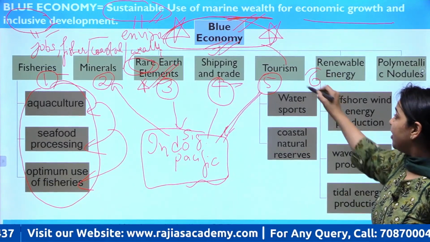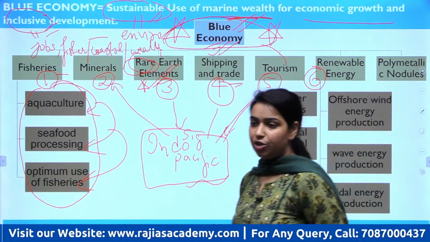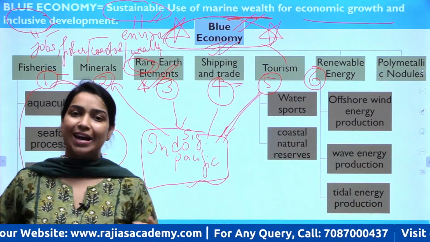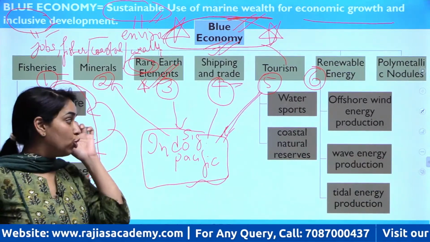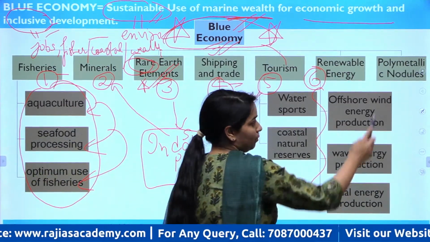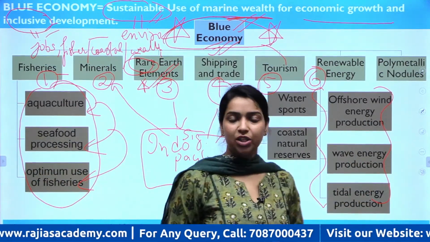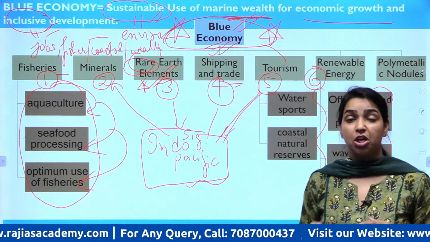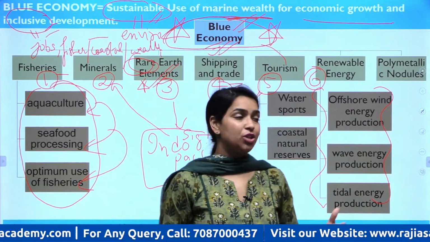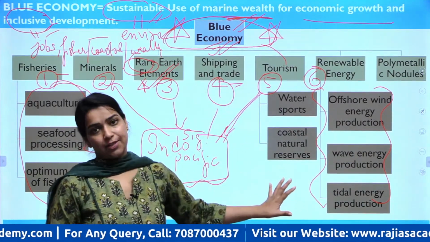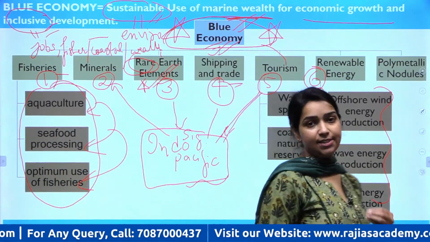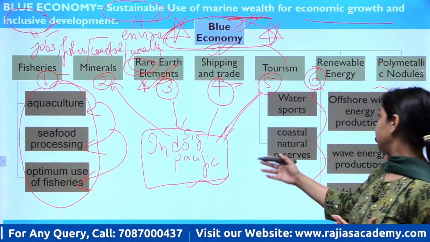The sixth component is the renewable energy. We know कि हम waves से energy generate कर सकते हैं. We can get tidal energy, right? Offshore, onshore. So all these renewable energies will provide us an alternative to the oil dependency that we have, especially India has. So in that way also, Indo-Pacific is very important. That is, again, a significance of this region.